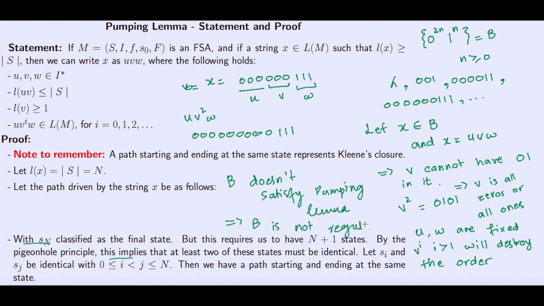Now there is something to add as a final note. We said finite state automaton, so implicitly we have made use of Kleene's theorem here, that a language is regular if and only if it can be represented by a finite state automaton. Although we started with the finite state automaton, we can also state the pumping lemma as: if a language is regular, then it satisfies the pumping lemma. Or we can say, if a language does not satisfy the pumping lemma, it is not regular.